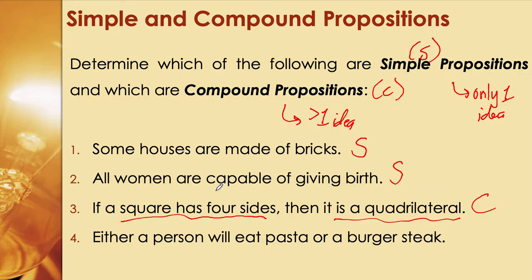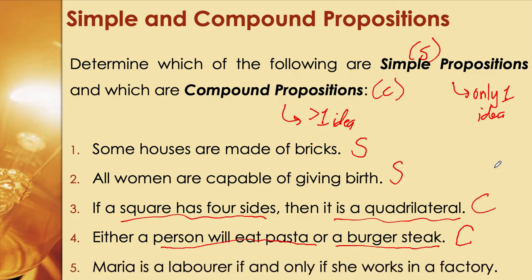For number four, either a person will eat pasta or a burger steak. How many ideas? We have here a person will eat pasta or a person will eat a burger steak. So that's two ideas, a compound proposition. And number five, Maria is a laborer if and only if she works in a factory. We have two ideas here, which makes it compound.